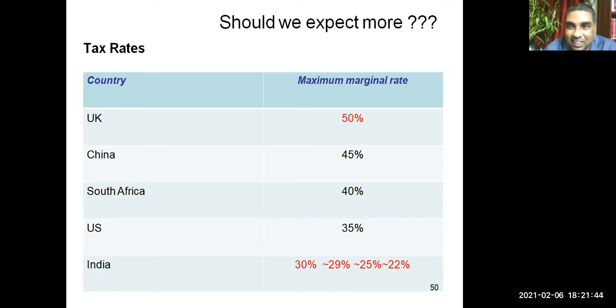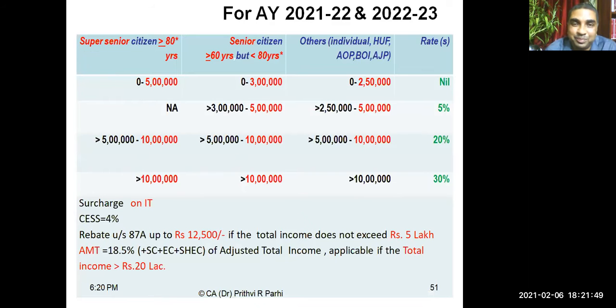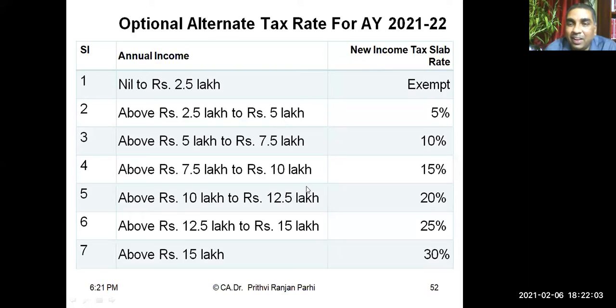So you see, rates are lower, and not only lower, day by day it is coming down. This is for assessment year 21-22 and also for 22-23. This is the rate applicable in India, which, as you have seen in comparison to international rates, is very, very low. India also, in the last budget, and this budget is also applicable, has now 7 tax slabs. This is an optional slab for the individual: 5%, 10%, 15%, 20%, 25%, 30%.